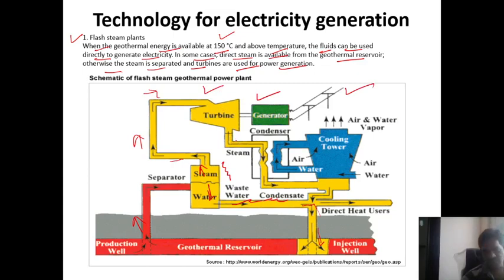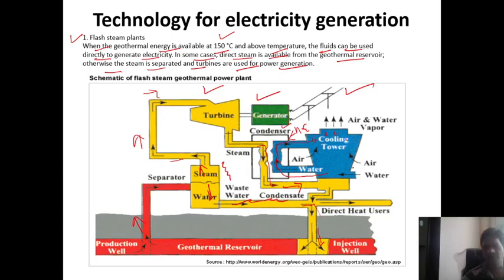Then after that, the steam is passed to the condenser. If you use an indirect type of condenser, the steam is transferred here through this pipeline. This is called the heat exchanger, or nothing but the condenser. From the cooling towers, the cold water comes out. This cold water and this steam exchange the heat. This cold water becomes hot and is transferred to the cooling towers. Once again the cycle will be continuous.